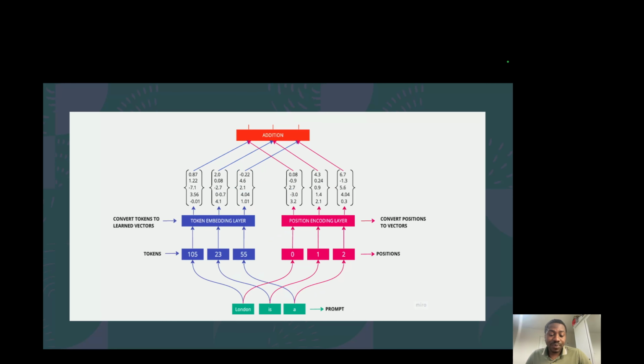Now, the prompt we gave the model is "London is." So what do we do? First, we take that prompt and divide it into words. And we're going to take those words and map them to tokens in a vocabulary. Now, these tokens are just numbers, right? So basically what happens is, for any large language model, we've got a large vocabulary of thousands of words arbitrarily mapped to unique integers. So a word like "man" could be mapped to the number 100. The word "car" could be mapped to 50. We just map those. We could do it alphabetically or in any other way.